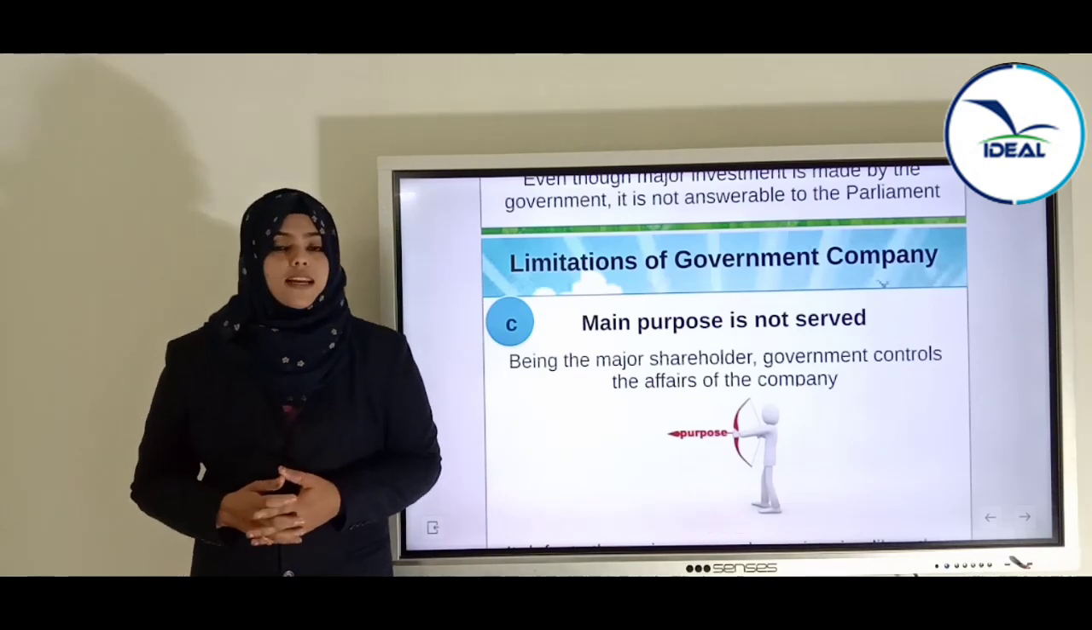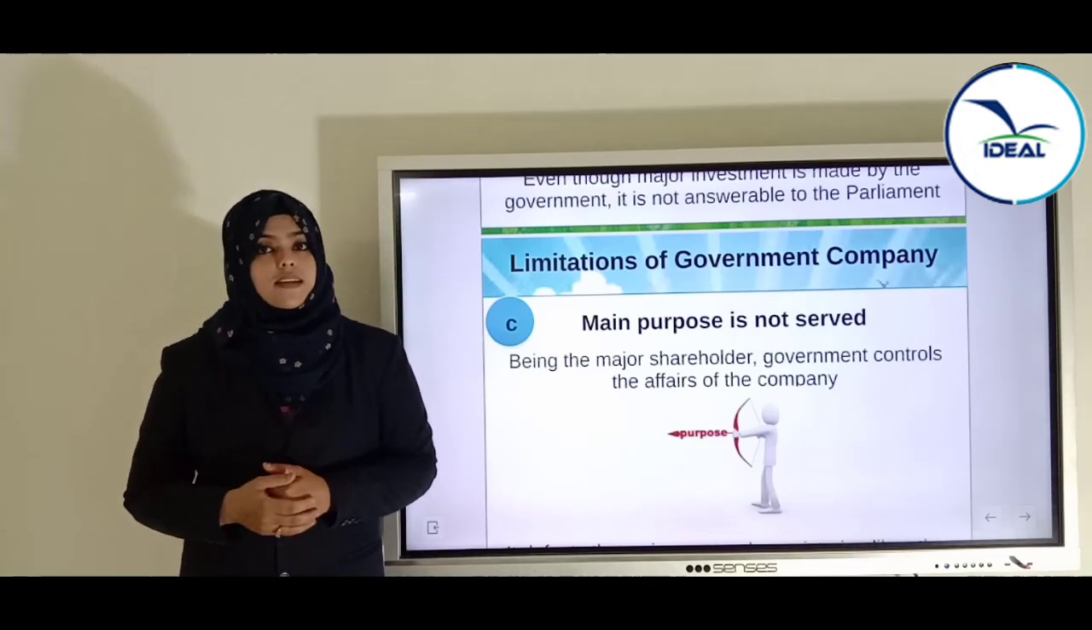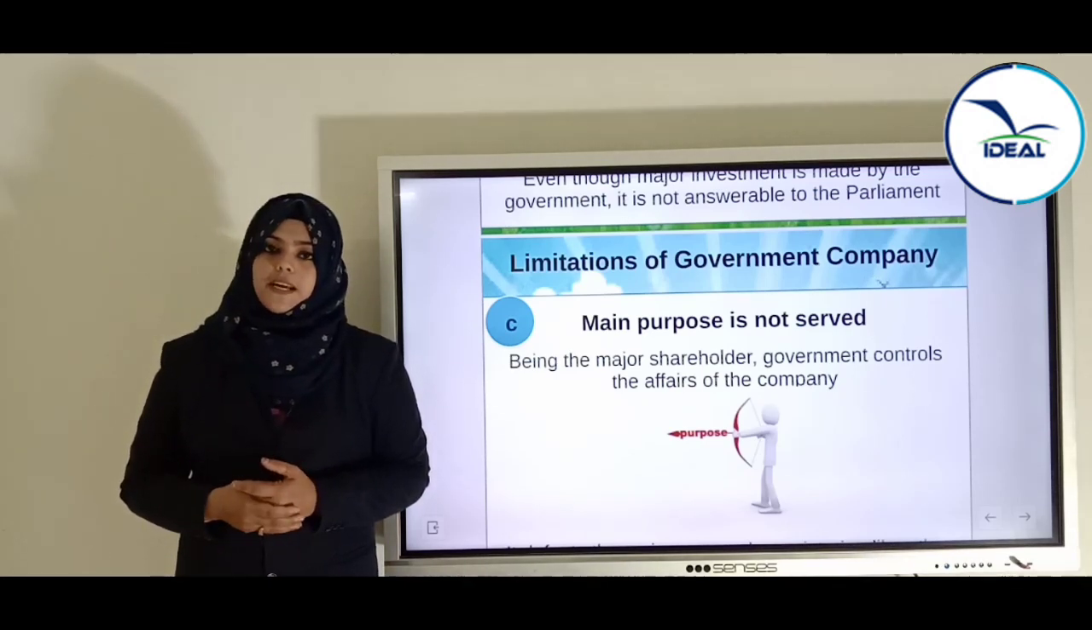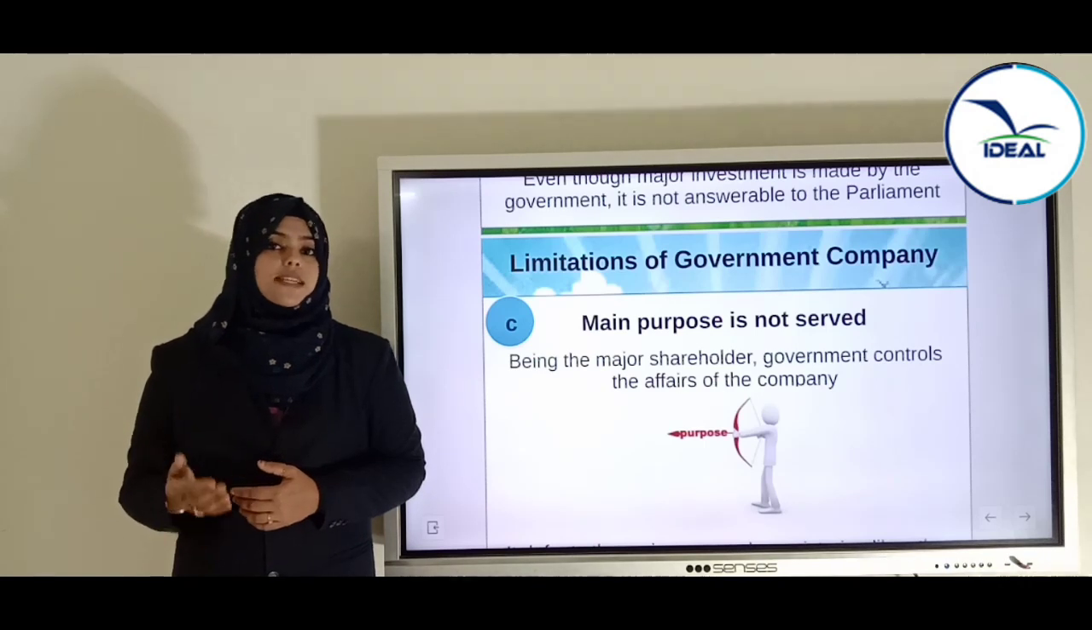So today we studied the different types of public sector enterprises, that is departmental undertaking, statutory corporation and government company, and their merits, demerits and features.